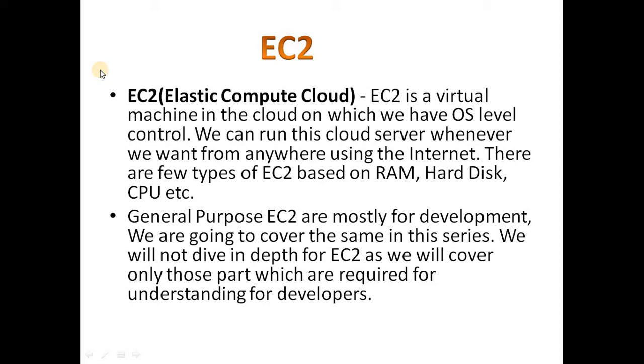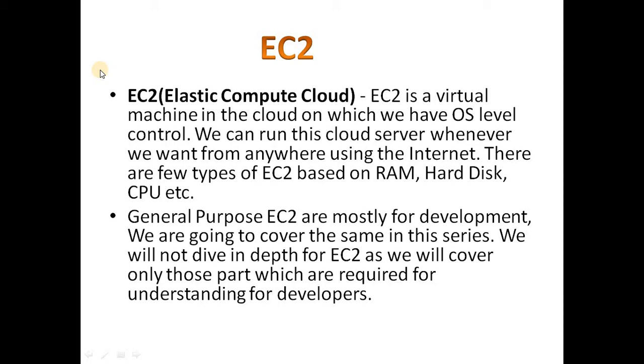But in this tutorial we will mostly cover the general purpose EC2, which is mostly used by developers for development. There are other EC2s, but these are based on performance. Like for gaming purposes, they need high memory EC2s, which have high RAM, high hard disk, and high graphical capability.